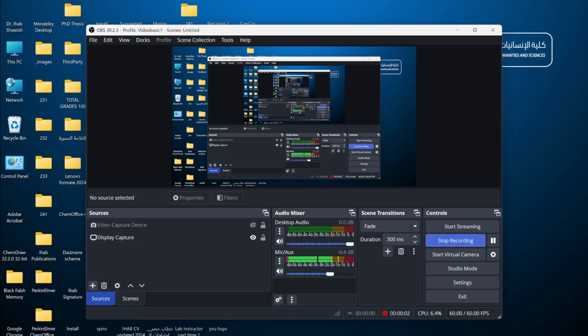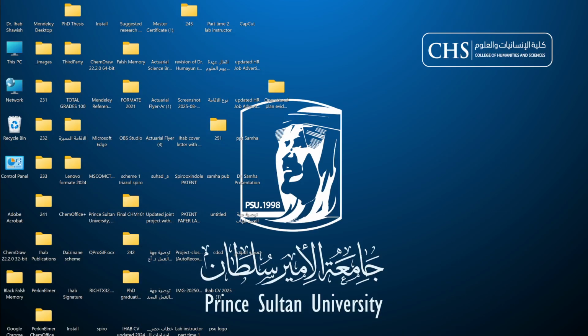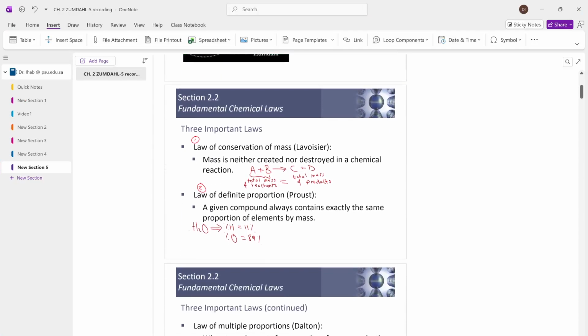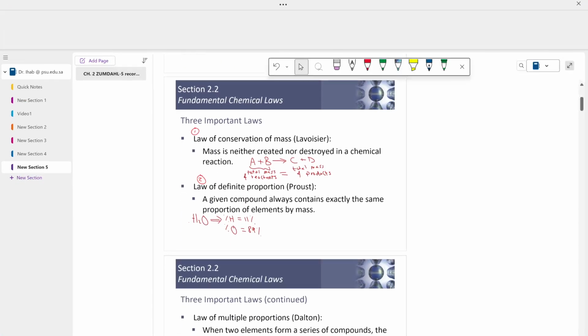Bismillah ar-Rahman ar-Rahim. The title of chapter 2 is Atoms, Molecules, and Ions. In the chapter, we'll start explaining some fundamental and basic chemical concepts. The chapter starts with these three fundamental laws.